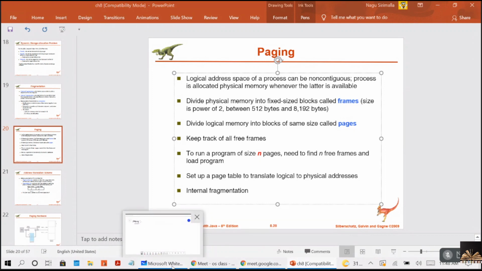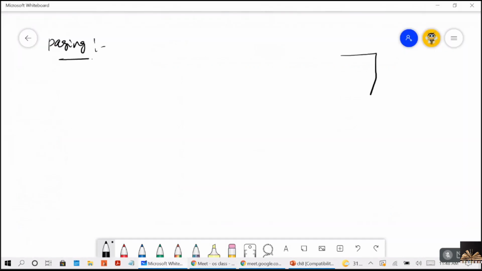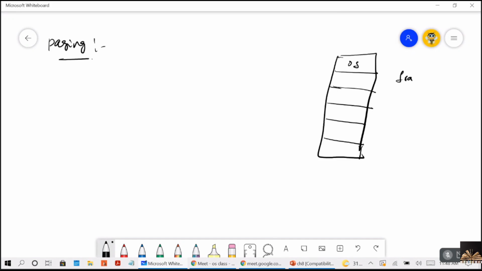Let me do this. This is your physical memory. So OS will be there. If you write, if you don't write, but remember in the physical memory, OS will be there. And your user space is divided into fixed size partitions, right? It will be divided into fixed size partitions, or you can call them fixed size blocks. And these blocks are called frames.